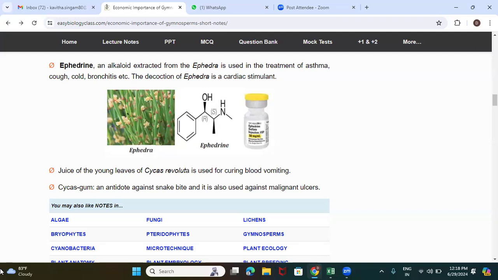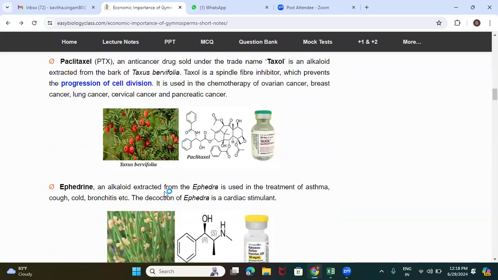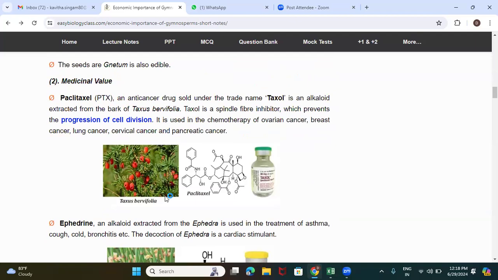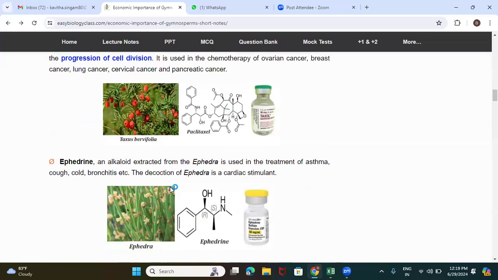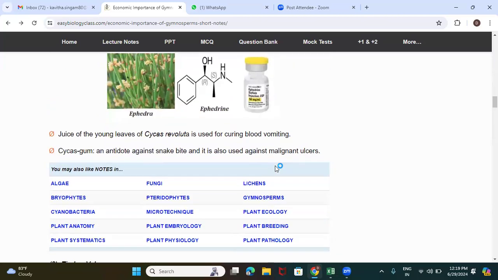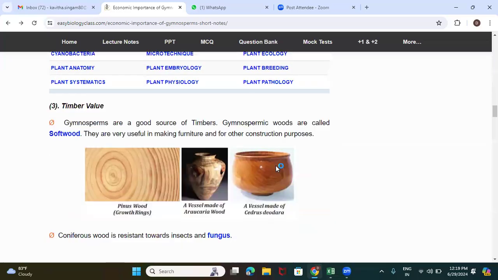The gymnospermic plants we just discussed have very good medicinal value in treating some disease or other. The best examples are Taxol, an alkaloid taken from the Taxus plant, ephedrine, and the gum of the Cycas plant. These are some of the gymnosperms having medicinal value.